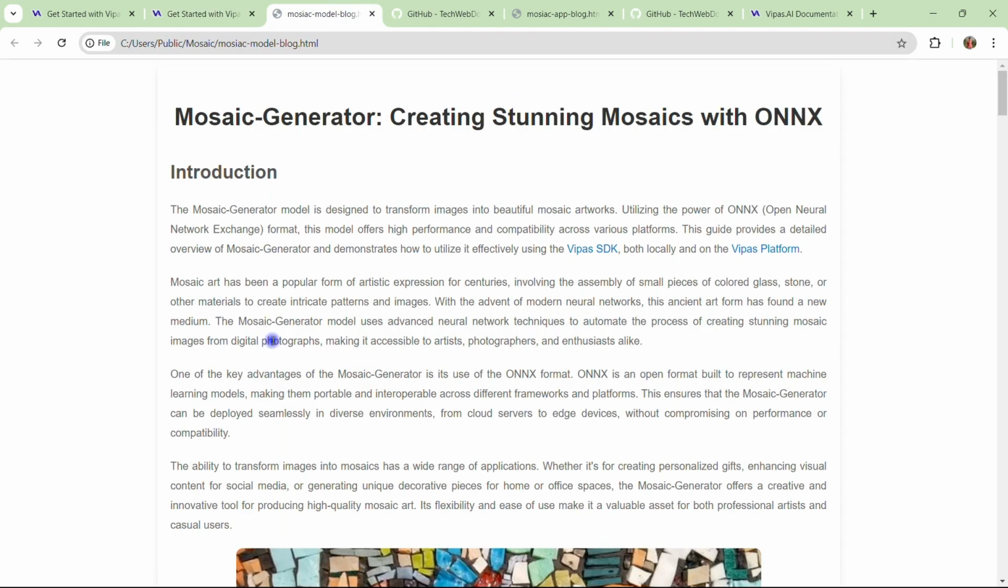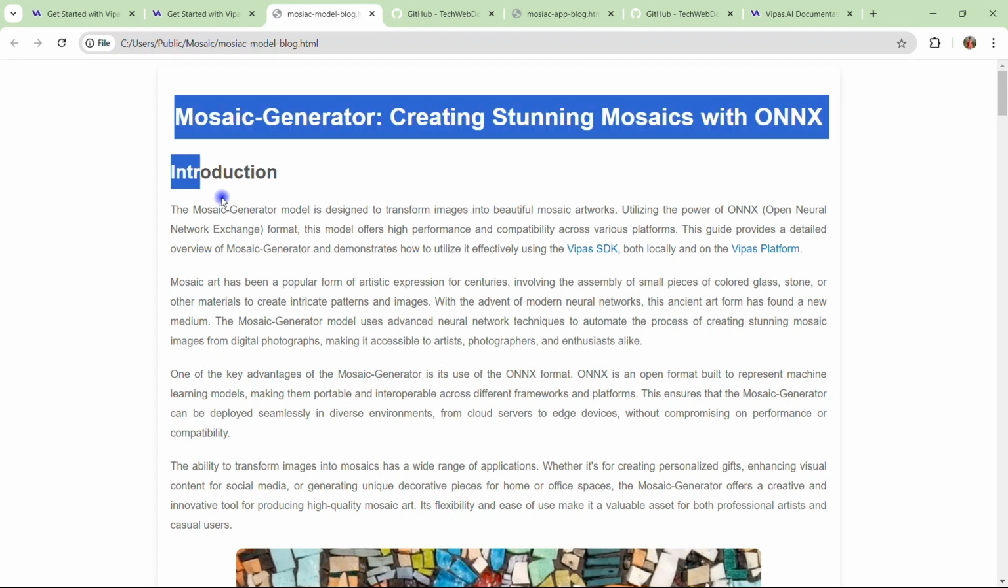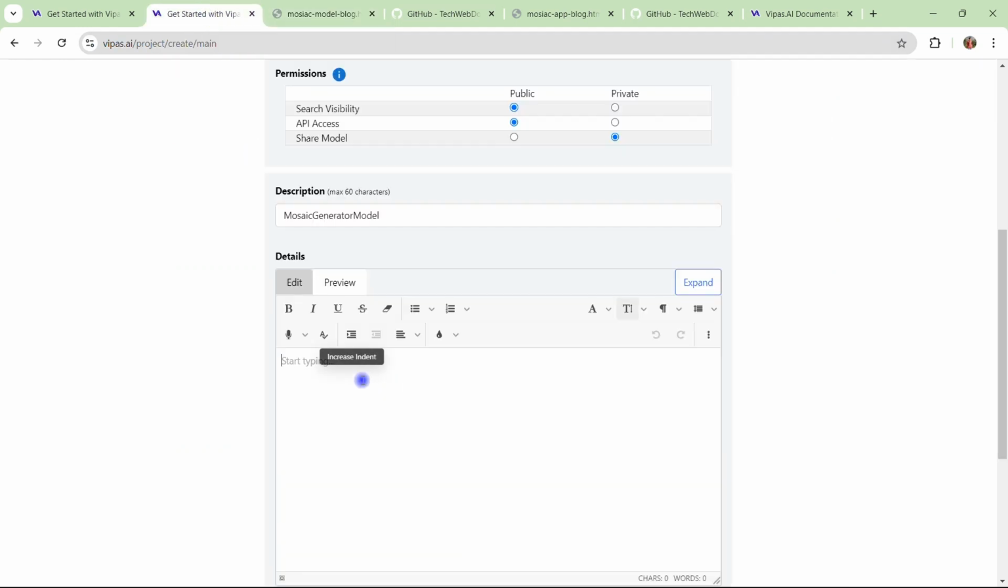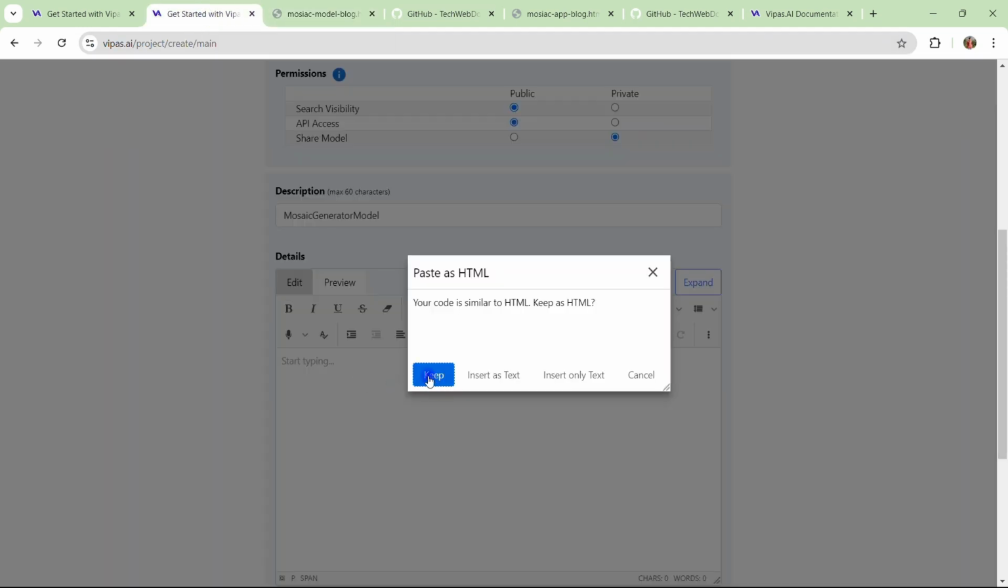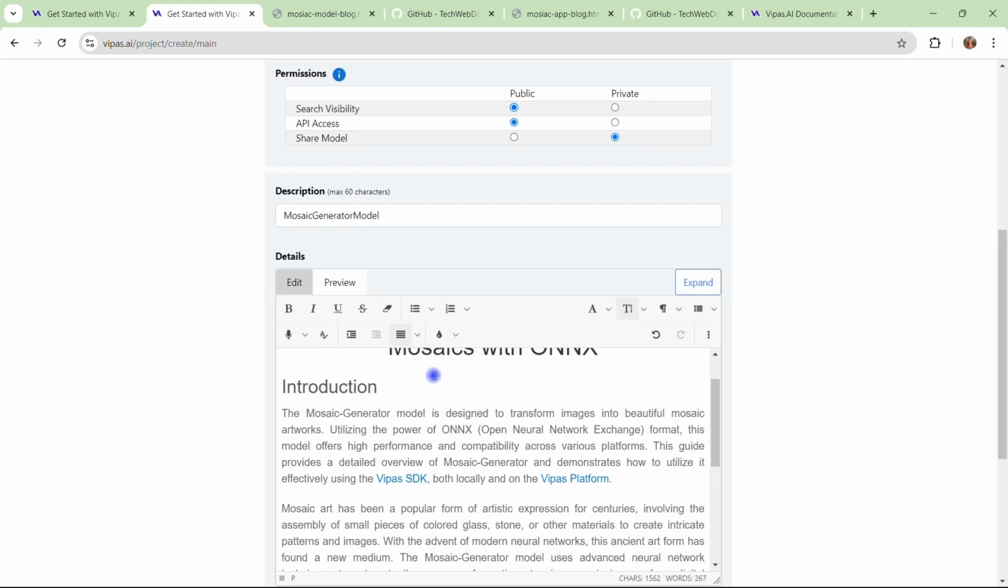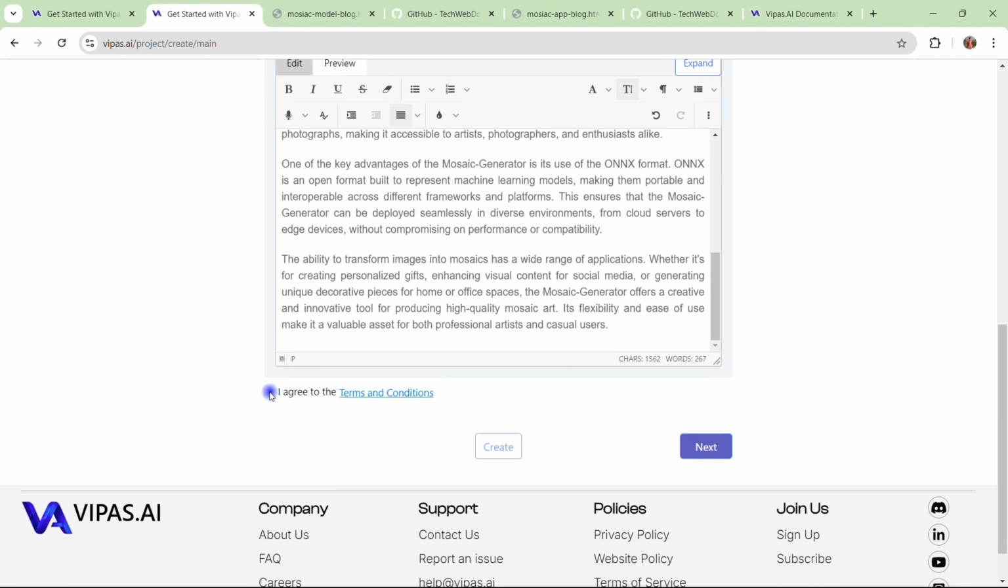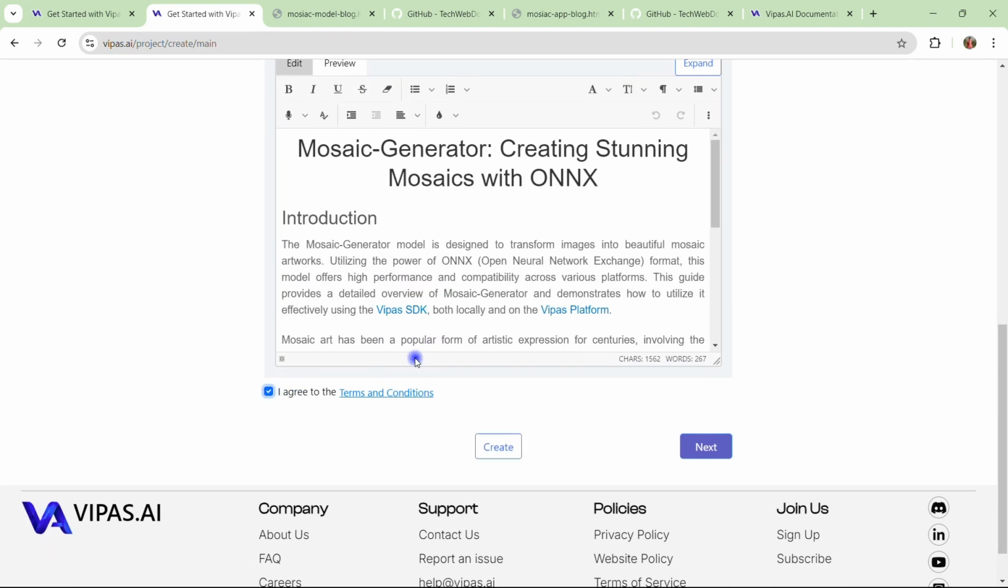So for the model, I have already created this HTML blog through which I can add the details quickly without wasting your time. Okay, so I'm adding this text which is very relevant to the Mosaic model. I want to keep the HTML that I'm copying. See, these things are successfully copied here and well formatted. Okay, here we need to agree to the terms and conditions, and then we need to create.